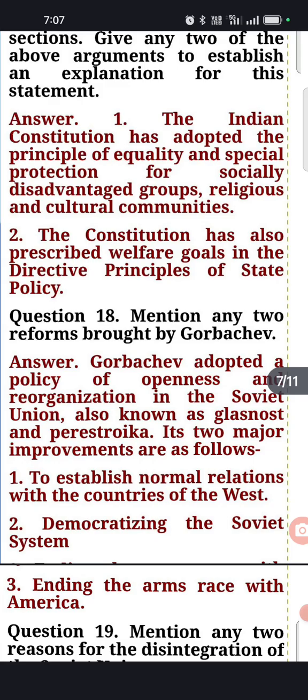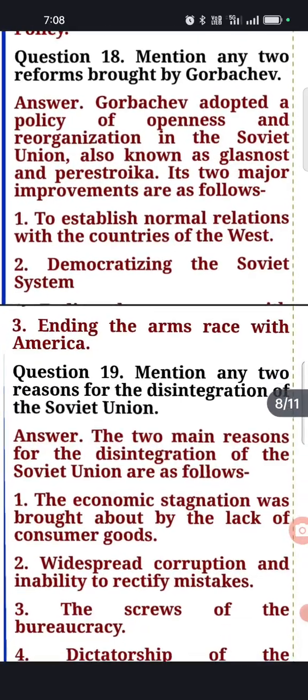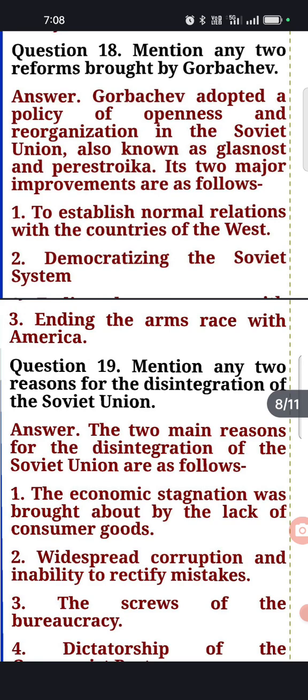And now come to the 18th question. Mention any two reforms brought or initiated by Gorbachev. First, Gorbachev adopted the policy of openness and restructuring in the Soviet Union. These policies are known as Glasnost and Perestroika. Glasnost means openness and Perestroika means restructuring of the USSR system.